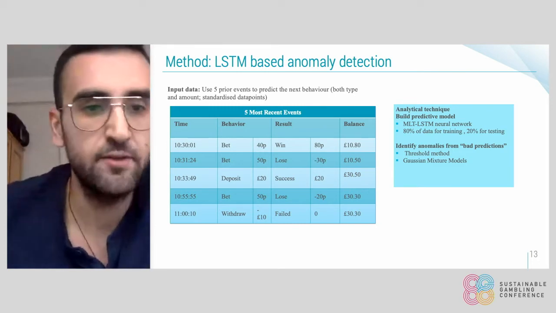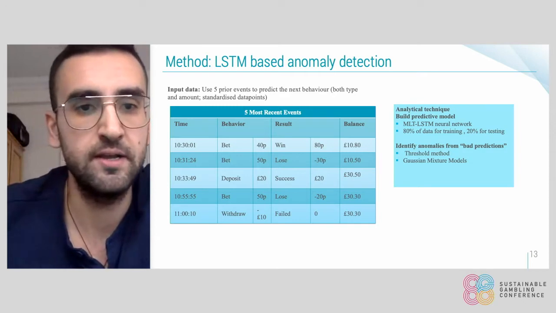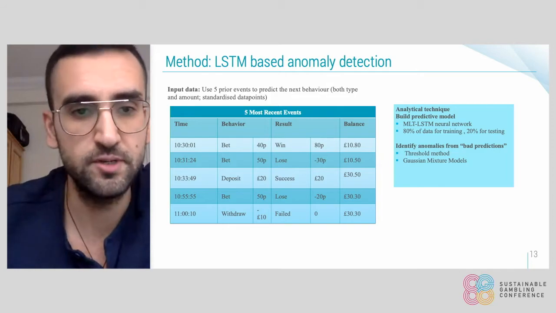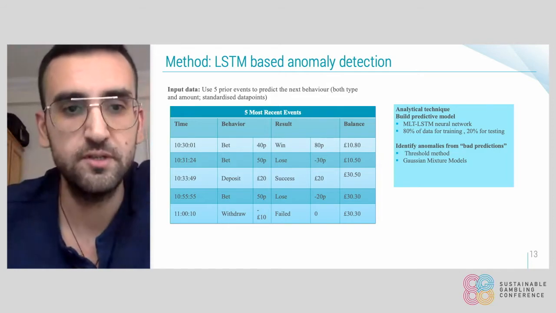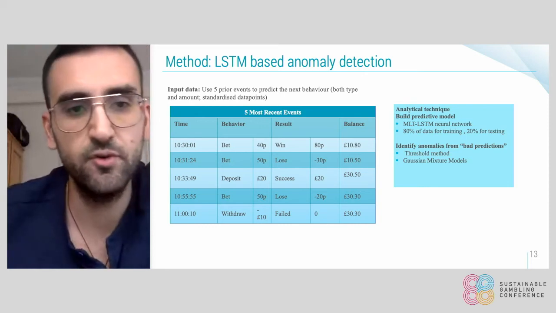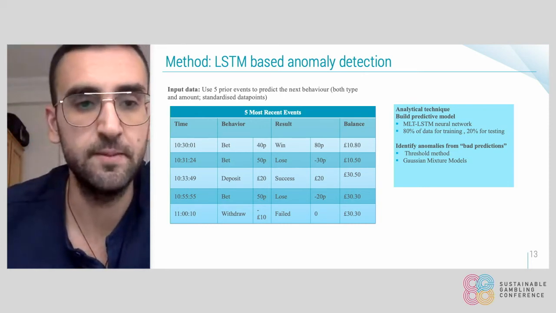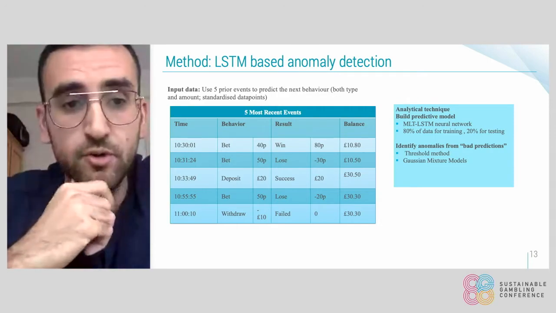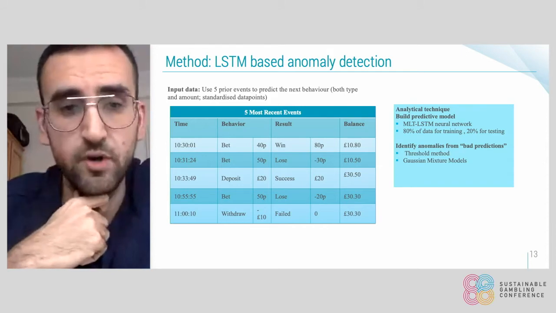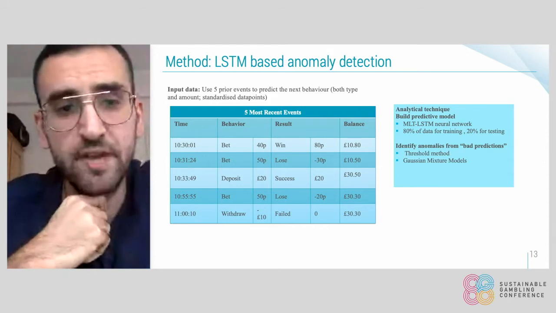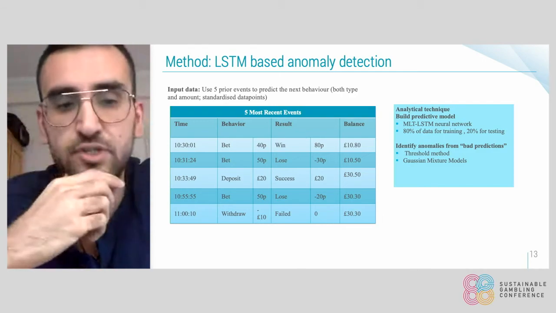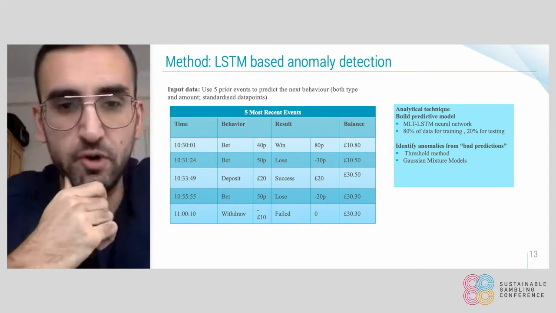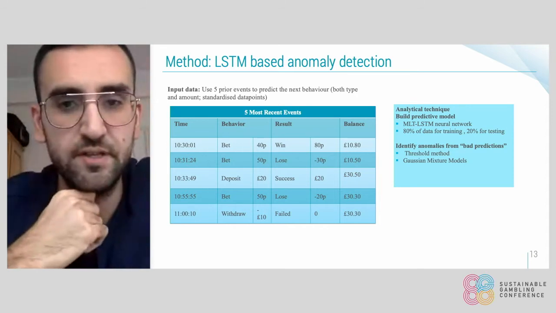In the table here, you can see the input to our LSTM network. The raw data of a specific player are divided into sequences of 5, where we use as input the behavior, which is the type of the action of a specific player, which could be a bet, a deposit, or a withdrawal, the amount of the specific action, and the result, which is win or lose if it's a bet, or success or failure if it's a deposit or withdrawal. And we also use the balance after the transaction.